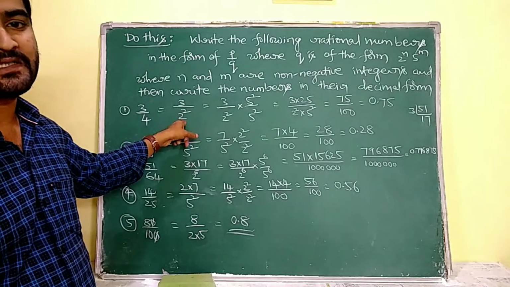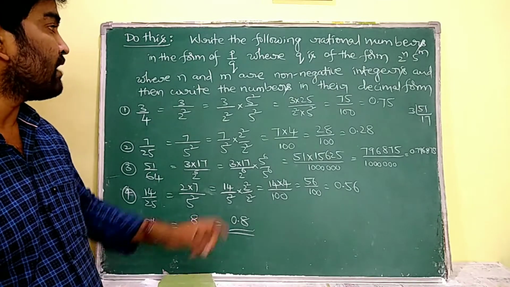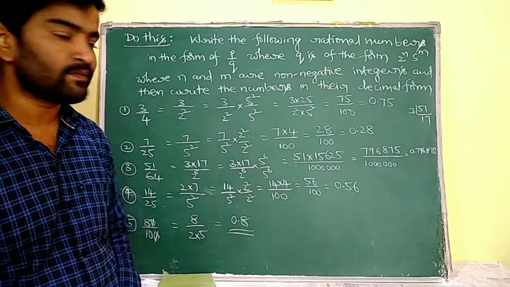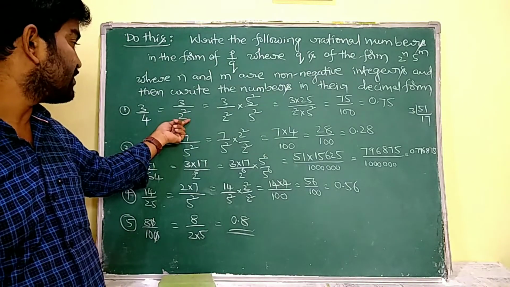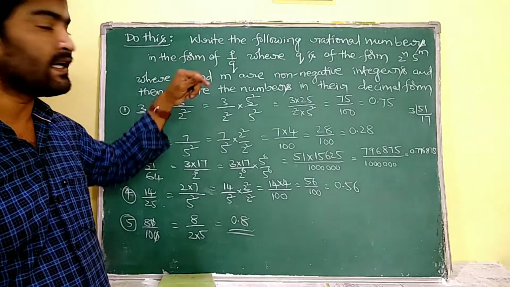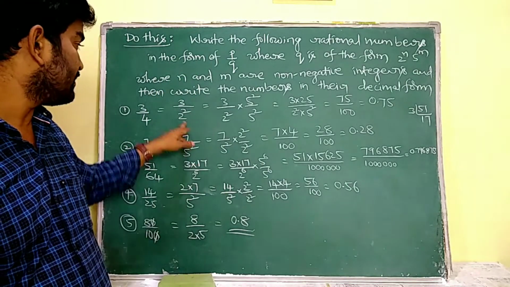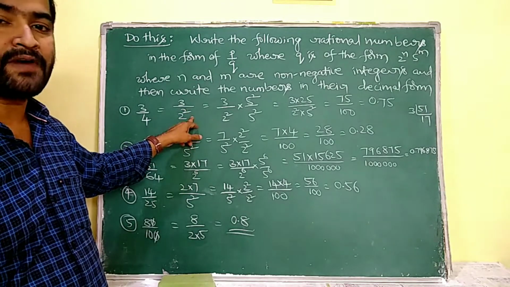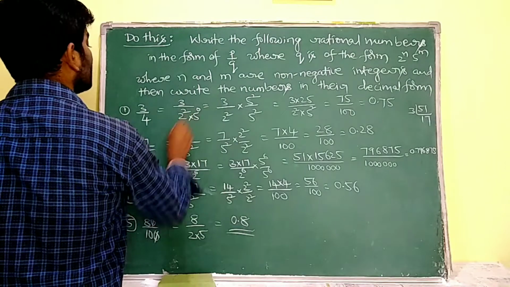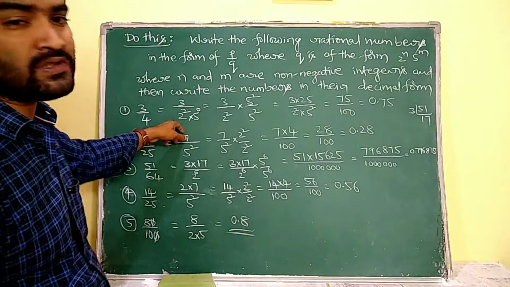That 4 can be expressed as 2 square. Now I have to express the denominator in the form of 2 power of n into 5 power of m. Here it is 2 power of 2, and the 5 power of something is 5 power of 0. So the first question is completed.